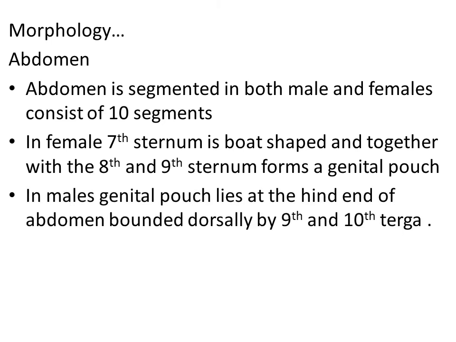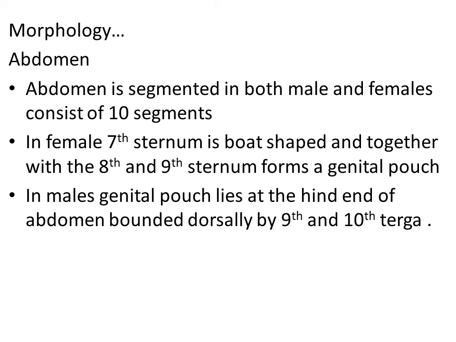In the case of the male cockroach, the genital pouch lies at the hind end of the abdomen, bounded dorsally by the ninth and 10th terga. So in the ninth and 10th segment of the male cockroach, we can see the presence of the genital pouch.